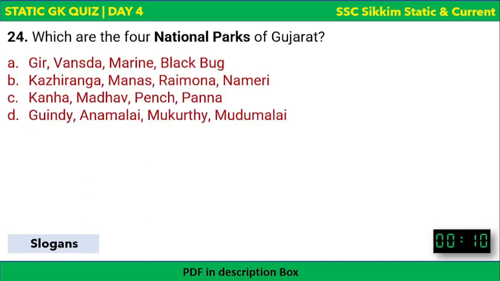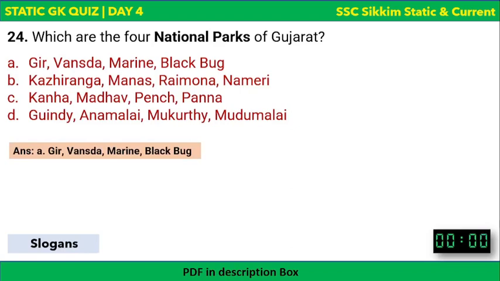So the second last question: which are the four national parks of Gujarat? The options are there, and your time begins. Gir, Vansda, Marine, Blackbuck; Kaziranga, Manas, Raimona, Nameri; Kanha, Madhav, Pench, Panna; Gwindi, Anamalai, Mukurthi, Mudumalai. So the time is over. The correct answer is Gir, Vansda, Marine, and Blackbuck.